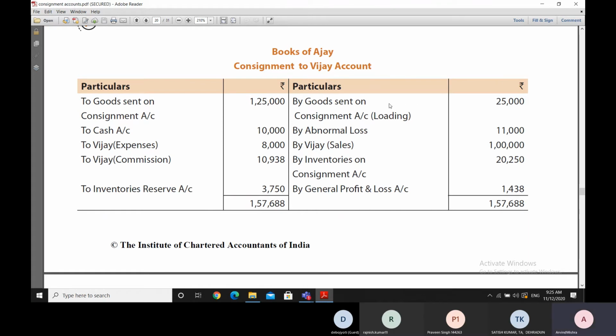Wherever the price has been loaded, this loading has to be adjusted in the consignment account, so that for the purpose of the consignment account, the loading is reduced from the goods sent on consignment value, because the consignment which was sent, including the loading charge, was 1,25,000 rupees. From there, this 25,000 gets reduced by crediting the consignment account with the loading amount.